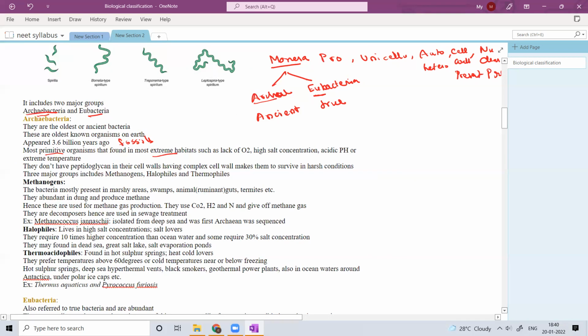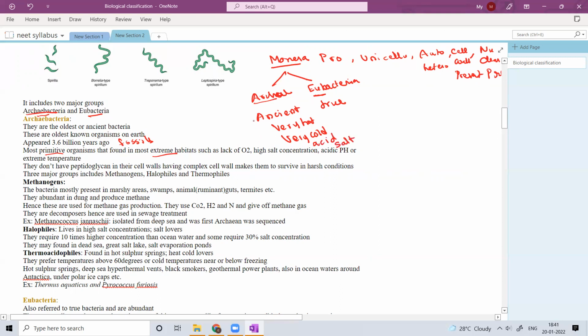All these Archaebacteria are not found in common habitats. They are generally found in extreme habitats like very hot, okay, very cold. That is what the extreme habitat is. And also anaerobic habitats, that means deprived of oxygen, the habitat or the place which is deprived of oxygen, and maybe under high acid concentration, salt concentration.